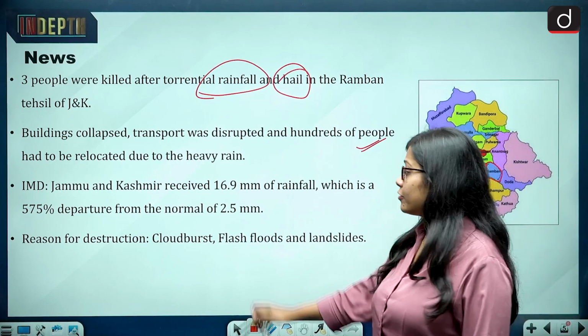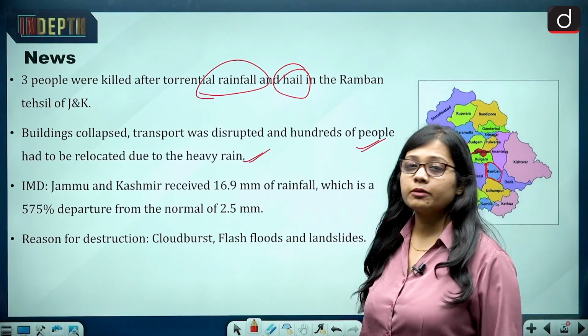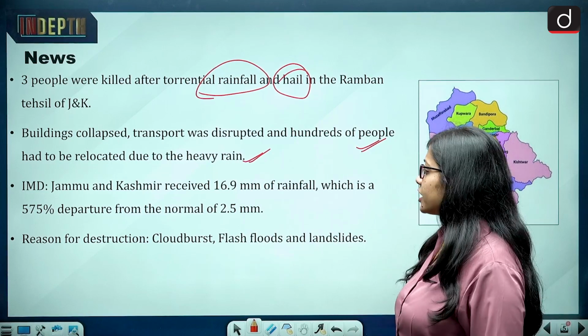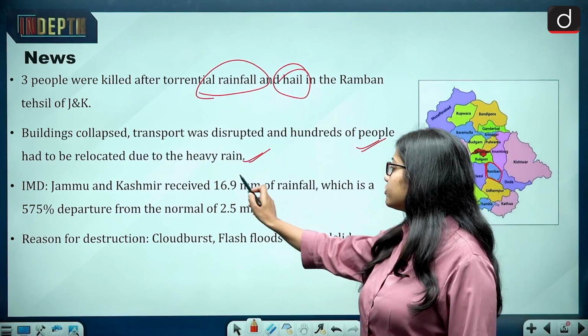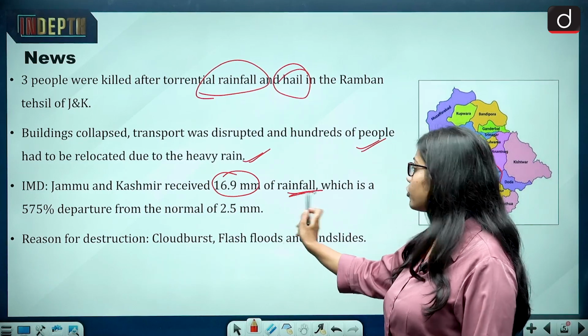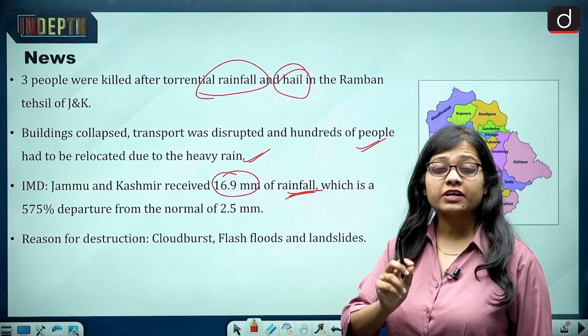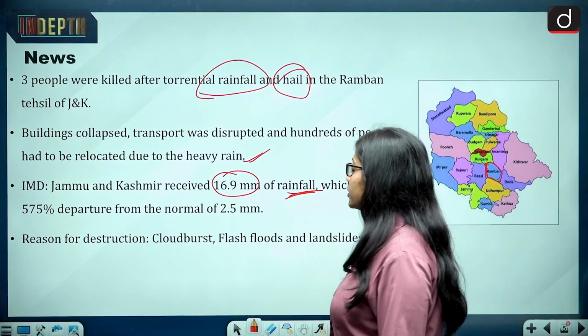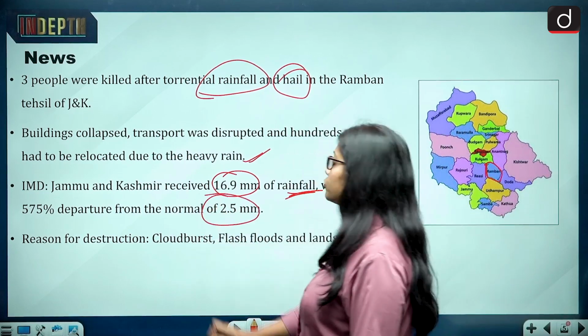According to the IMD, the Indian Meteorological Department, Jammu and Kashmir has received 16.9 mm of rainfall, which is around 575% departure from the normal of 2.5 mm.